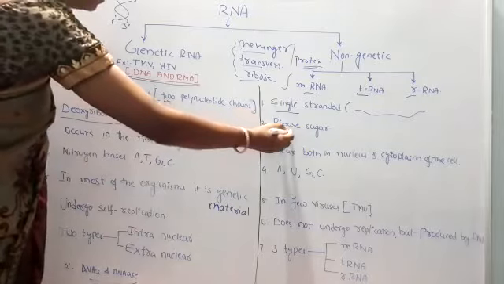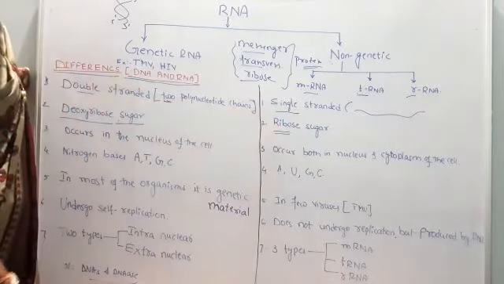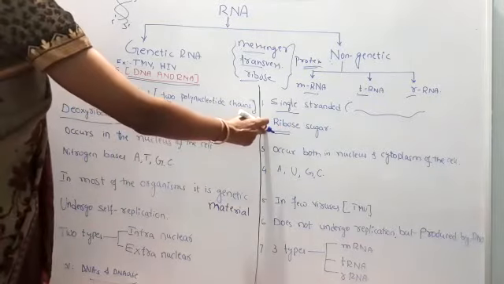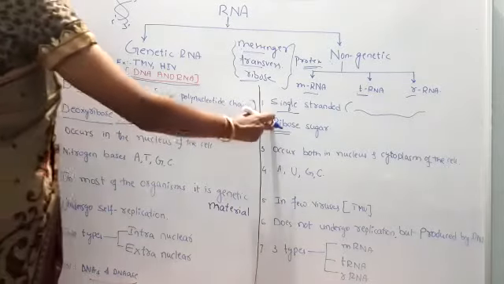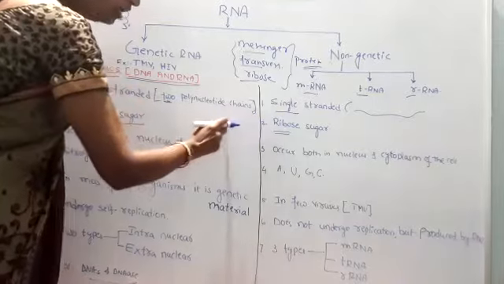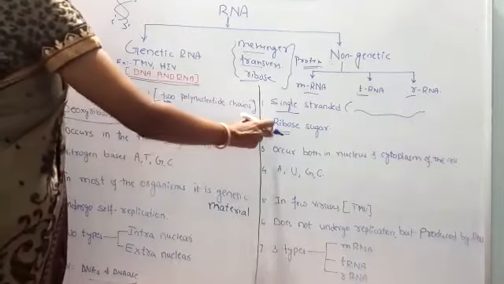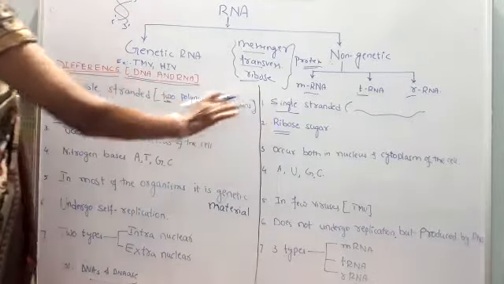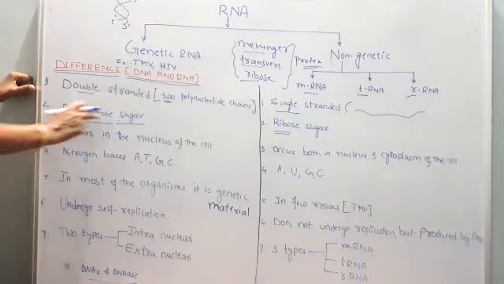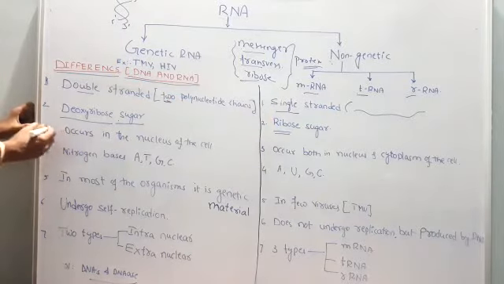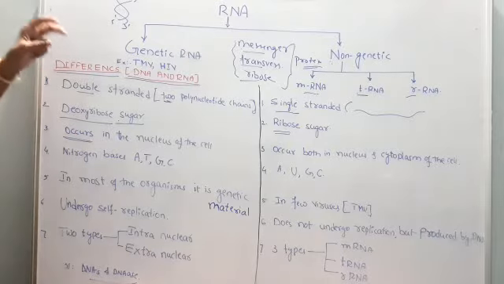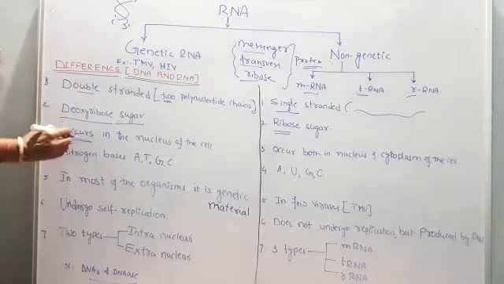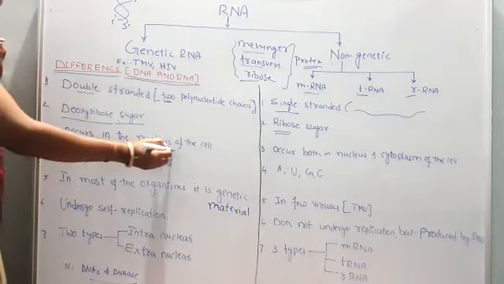RNA is composed of ribose sugar, which is also a 5-carbon compound, but there is a difference between deoxyribose sugar and ribose sugar. Go through the structural formulas of both ribose sugar and deoxyribose sugar. This is another difference. Now coming to the occurrence of DNA, as I have clearly explained in the previous lecture, where DNA is present.